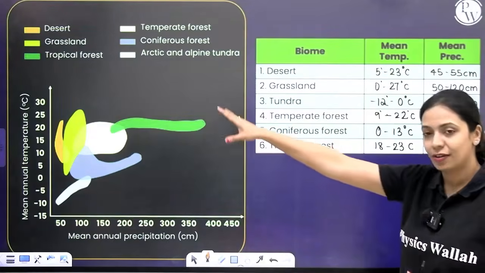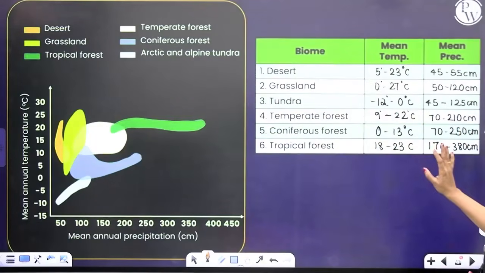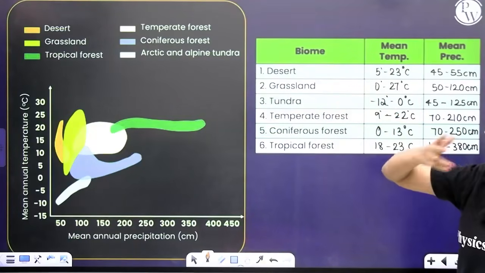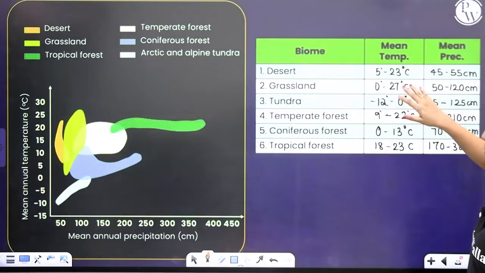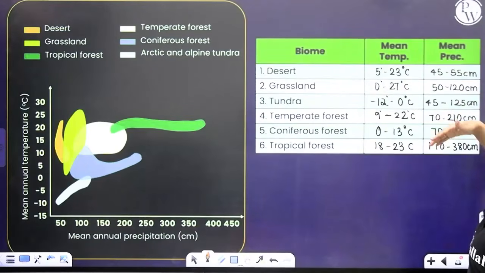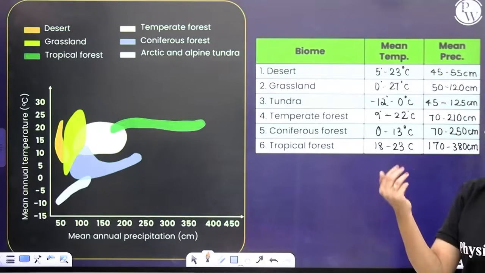I've taken data from that graph and added the numbers over here. So in a desert, we know that deserts, there is very little rainfall and the temperature is pretty high. So the mean temperature is 5 degrees to 23 degrees Celsius and the mean precipitation is very low, it's just about 45 to 55 centimeters. In a grassland, the precipitation is slightly better.